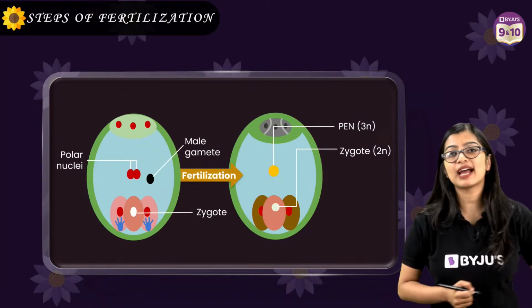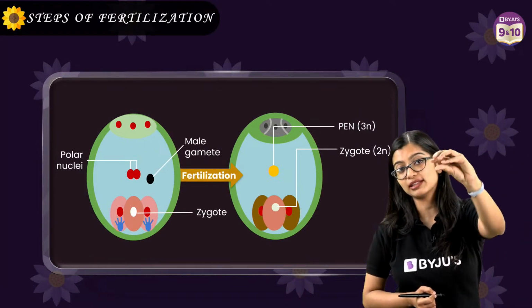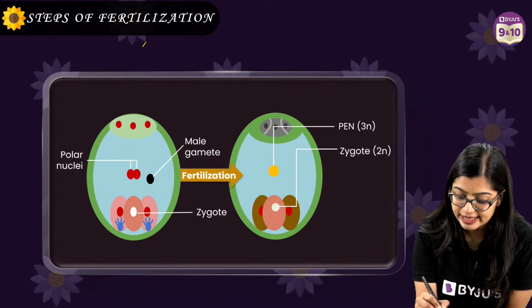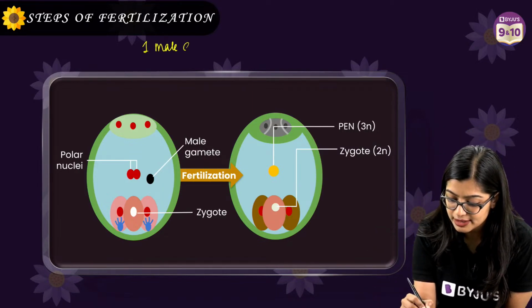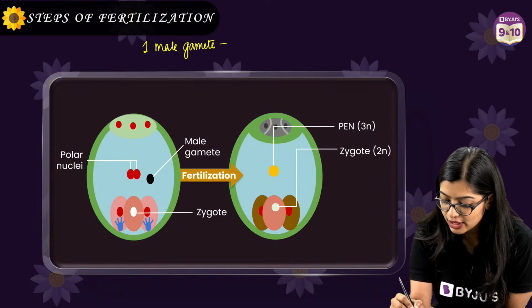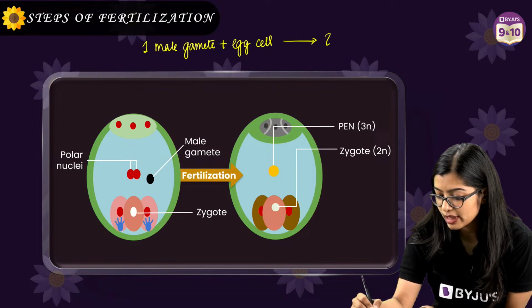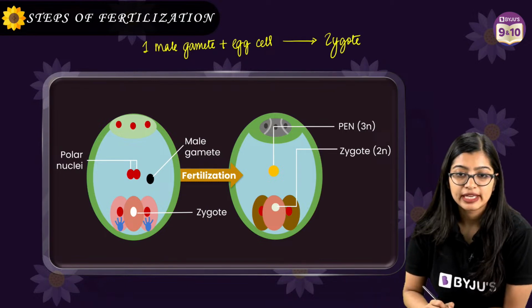So what happens is that once the pollen tube enters and the male gametes come, one male gamete will fuse with the egg cell and result in the formation of the zygote.